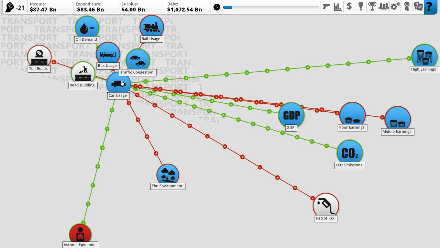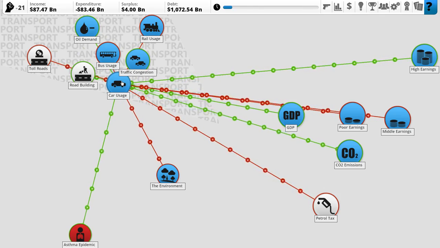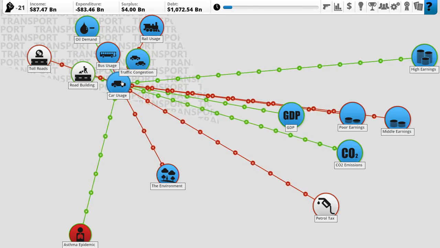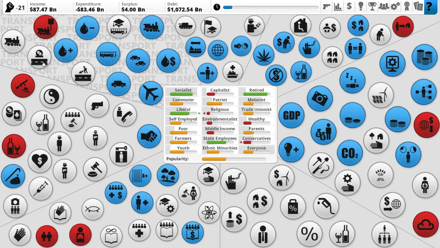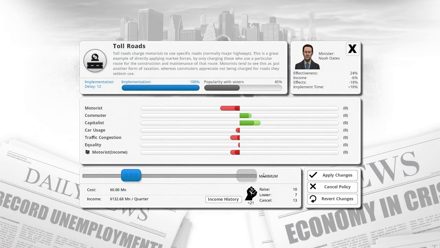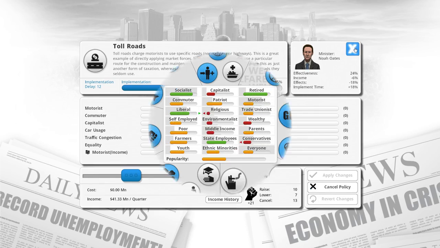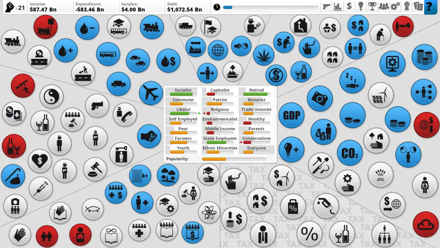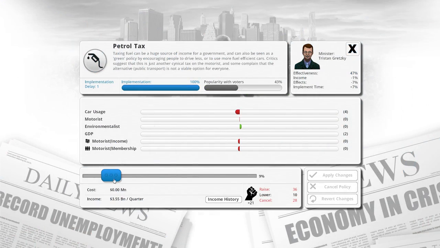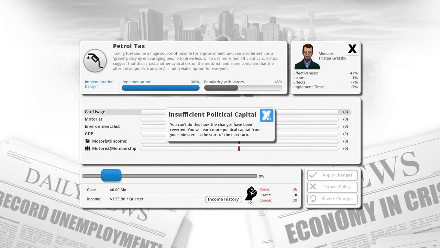Poor earnings, middle earnings, high earnings. Oil demand, rail usage. Alright, the implementation of toll roads will help. It'll piss off the motorists and barely affect car usage at all. So let's not do that. I think raising the petrol tax is the way to go here. We're gonna have to wait though.